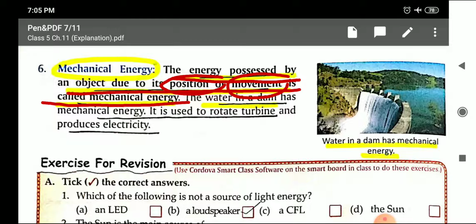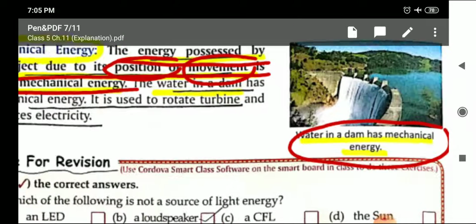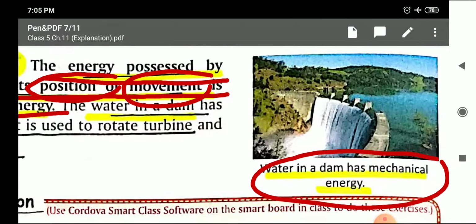I'll give you an example to make you understand this term in a better way. You can see here, just see the picture very carefully. The water in a dam has mechanical energy. Now see, children, the water is stored in the dam. So when the water is stored in a dam, it has energy, that is mechanical energy.